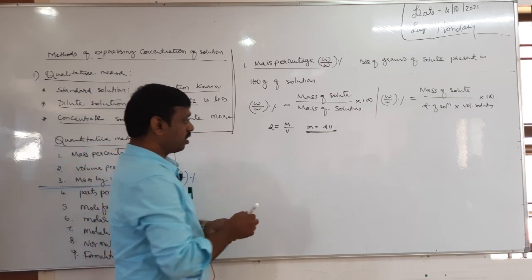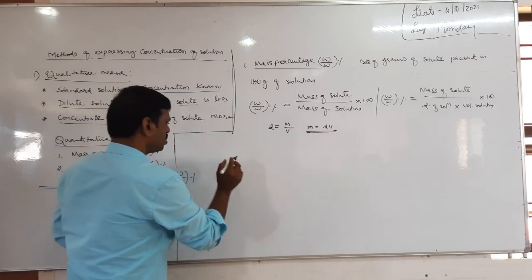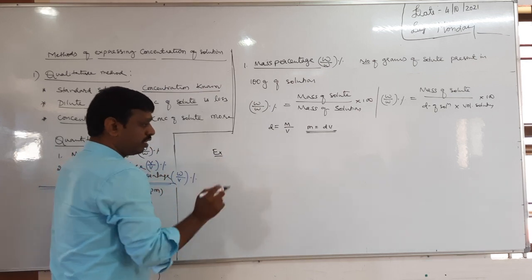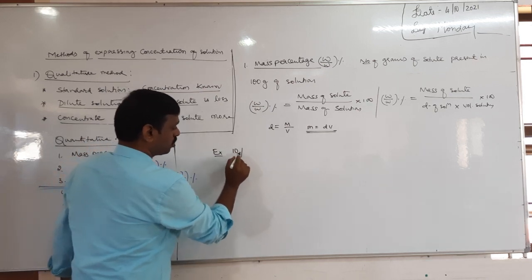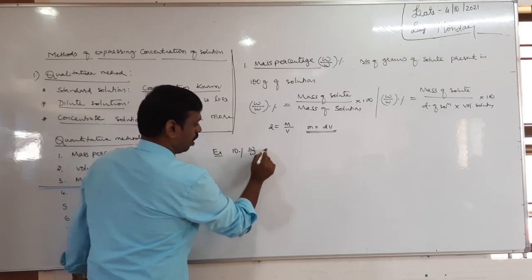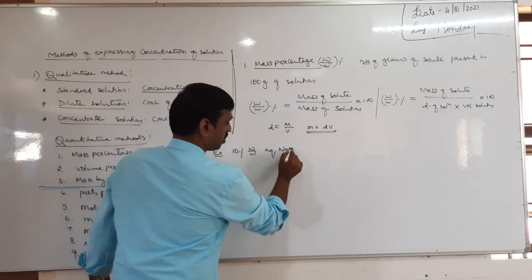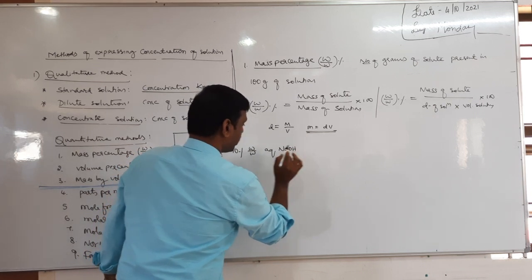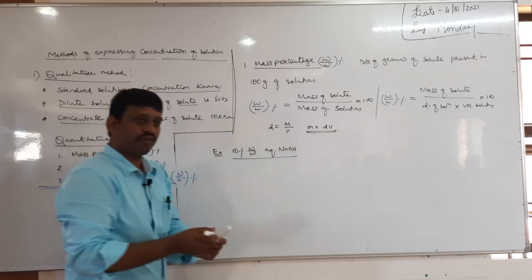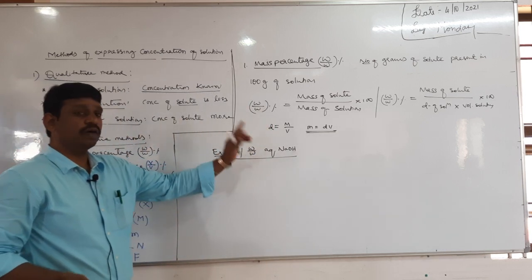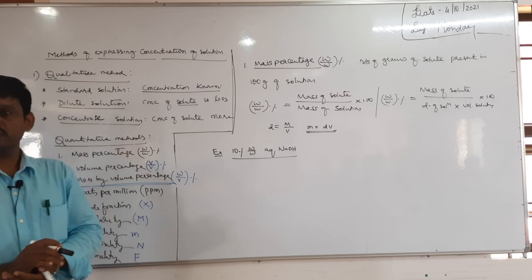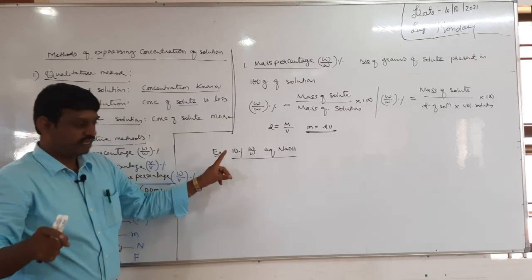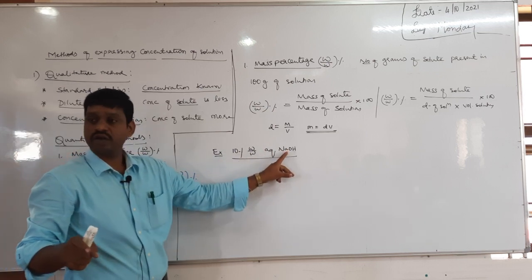Okay, then here is where this is important. This is important in problems, particularly where they may give 10% W by W aqueous sodium hydroxide, like the question will be like this. Now you need to analyze what is the meaning of this. The question says 10% W by W aqueous NaOH, it means 10 grams of the sodium hydroxide.